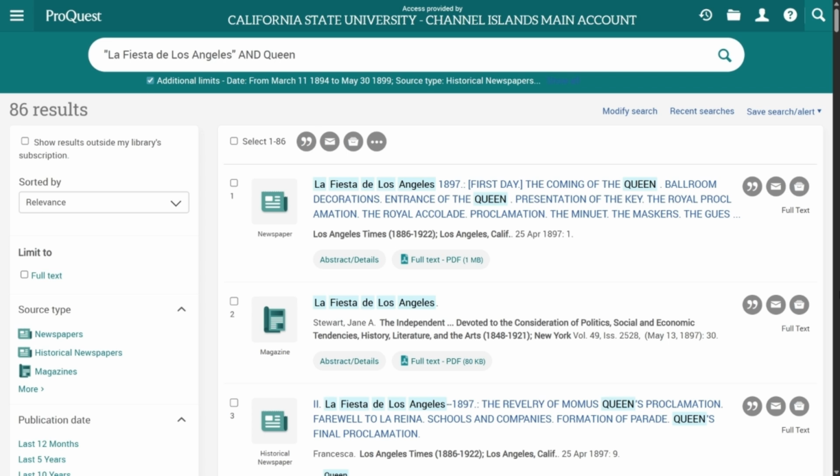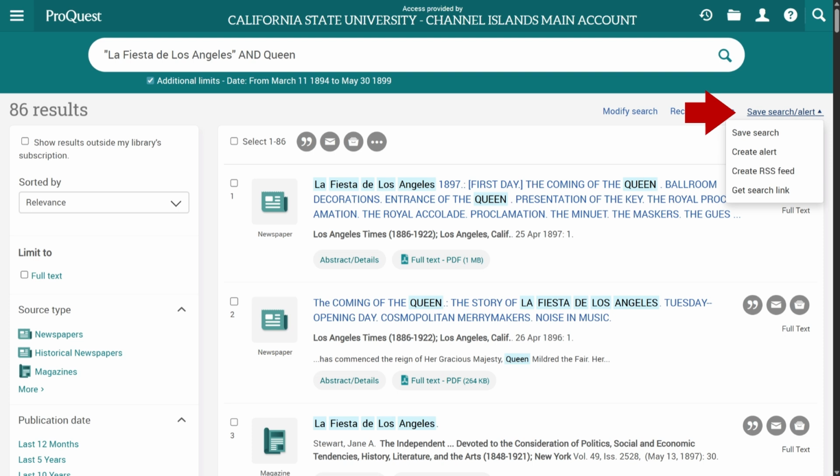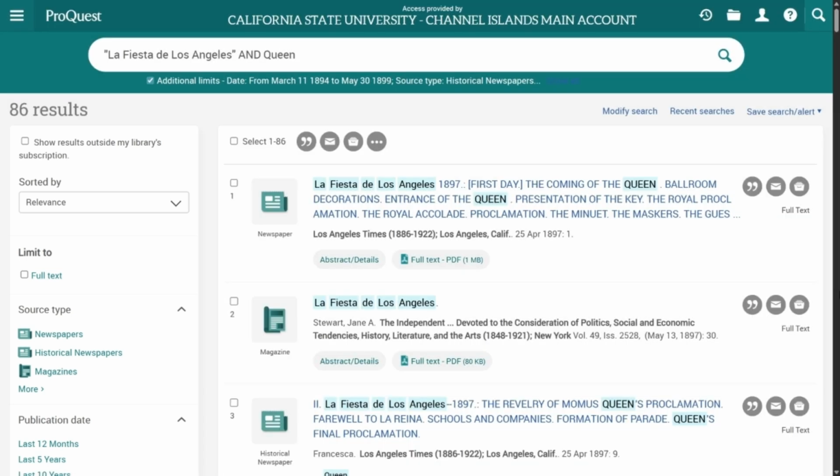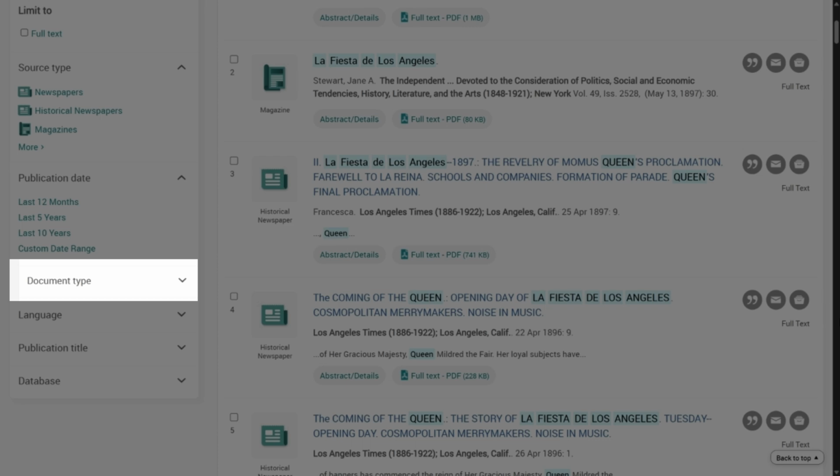On the top right of the screen, the Save Search Alert drop-down menu allows you to copy a permanent link to this page. Save this link if you don't have time to review all of your search results now. On the left side of the menu, let's use the limiters to further refine our search. Let's scroll down and select the document type limiter.